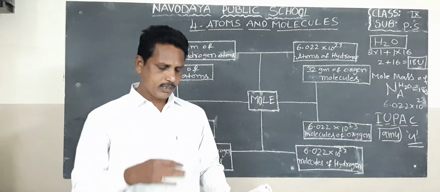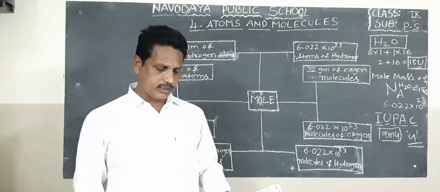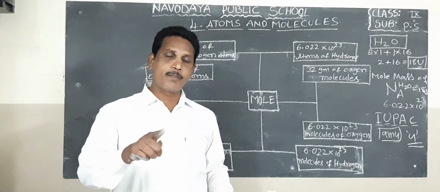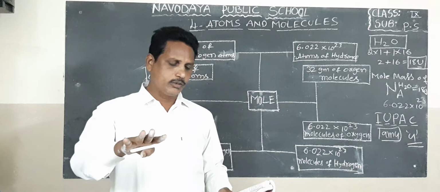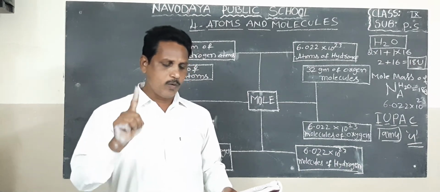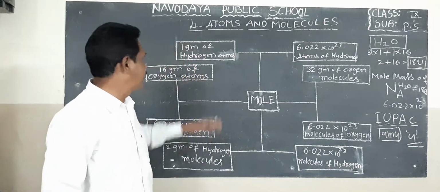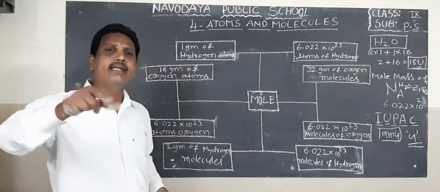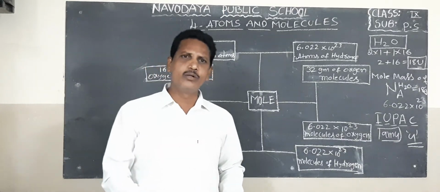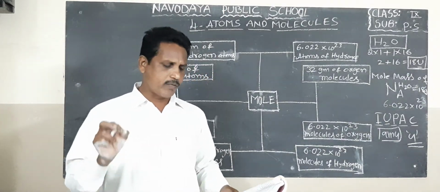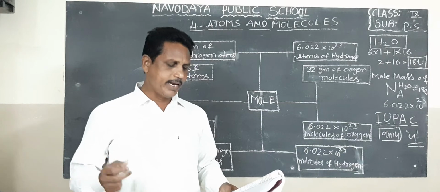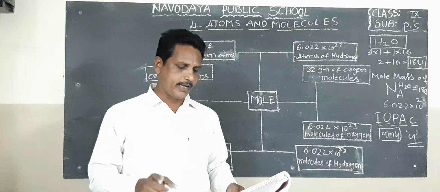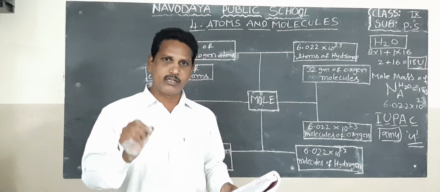So, Avogadro number. See the page number 69, that paragraph. The number of particles, meaning atoms or molecules or ions, present in 1 mole of any substance. 1 mole contains an equal number, the Avogadro number of atoms or molecules of any substance, a fixed value 6.022 into 10 power 23. This number is called Avogadro number constant, Na.